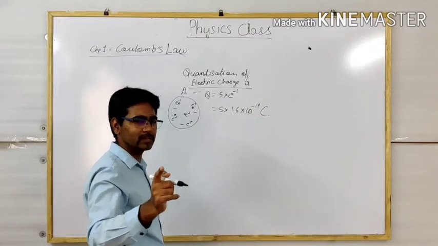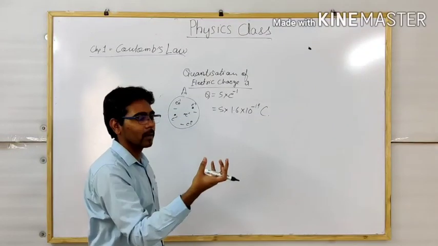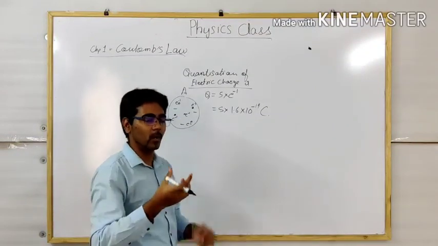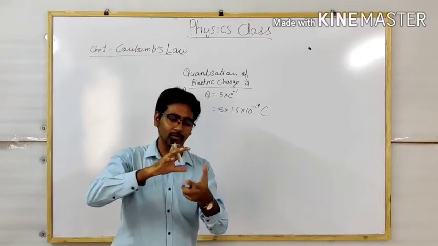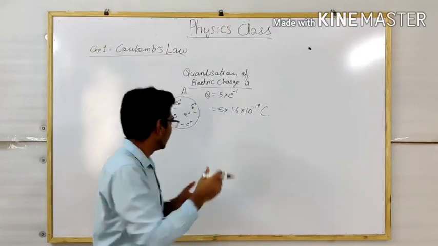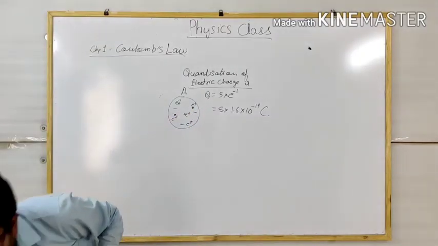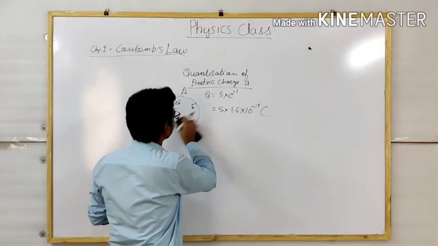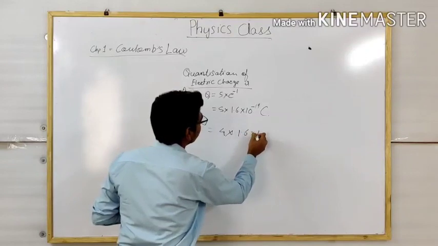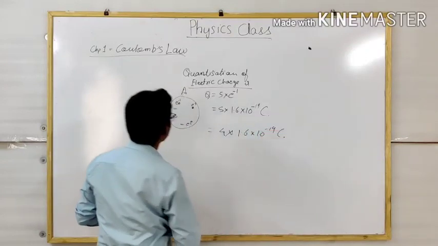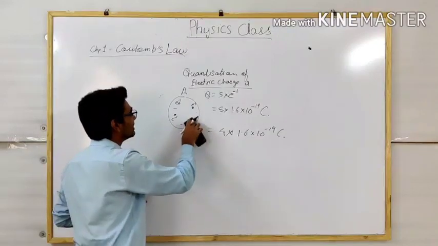What does quantization mean? It comes from the word quanta. Quanta means a fixed bundle, a fixed amount. If you take one electron from this body, the charge becomes 4 times 1.6 × 10^-19 coulomb. Now here comes the interesting part.